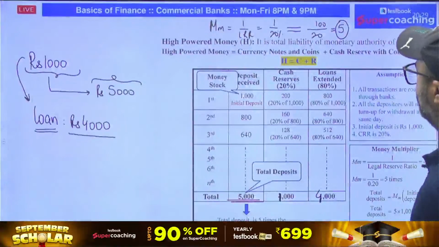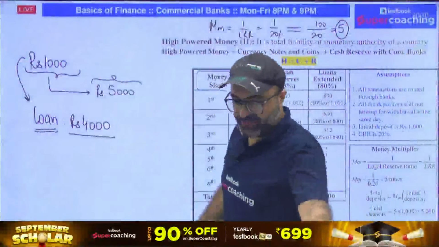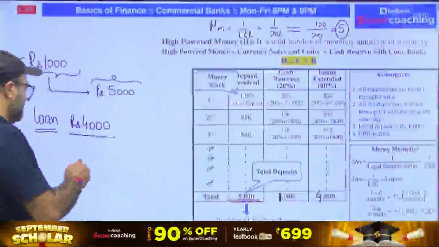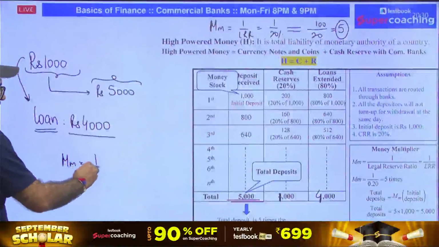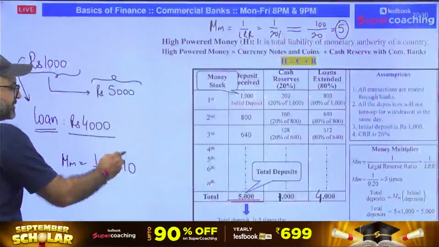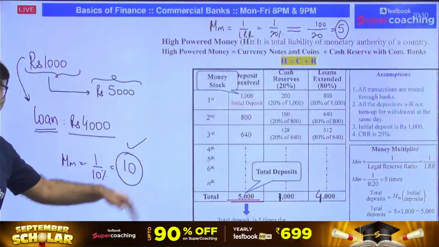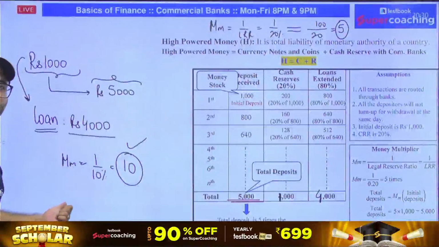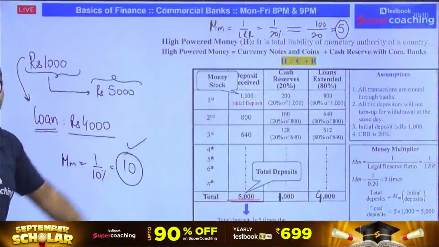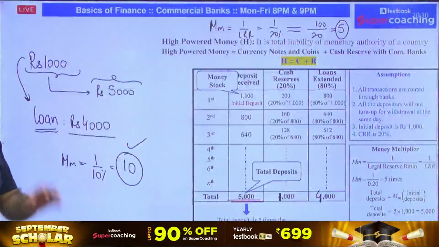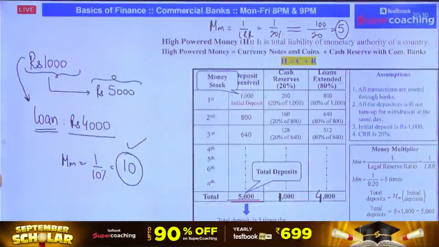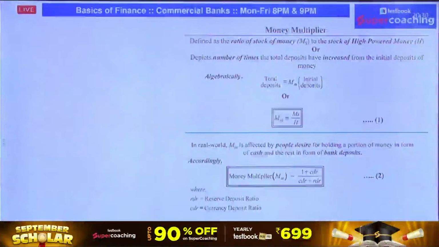Now let's suppose this ratio has been decreased to 10%. If I decrease this ratio to 10%, then what will happen? Sir, my money multiplier will be 1 upon liquidity ratio, that is 10%. It will be 10 times, which means if you deposit 1000 rupees, that deposit will reflect in the bank's balance sheet as a total deposit of 10,000, out of which 1000 will be maintained as a reserve in the end, and finally 9000 rupees of lending will be done by the bank. But it is true only if our economy is 100% cashless and we are taking all the banks as a single unit. We are considering all the banks as a single unit.